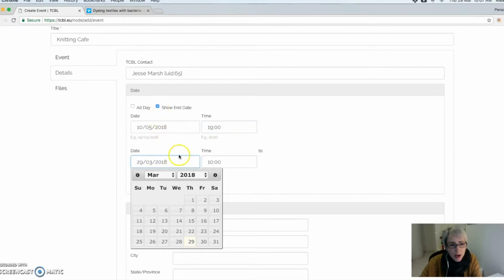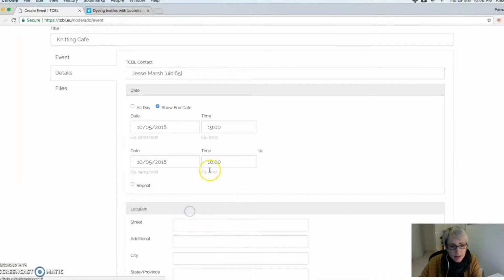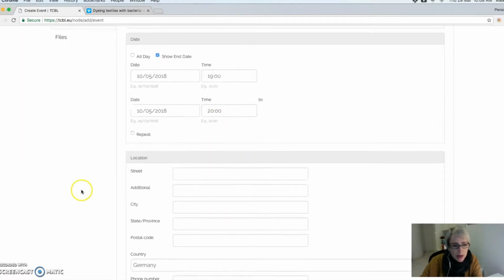p.m. And I can choose if it's an all-day event or if it's a couple of hours. So in this case, I'm going to make it continue until 20 o'clock. This is using the 24-hour clock.